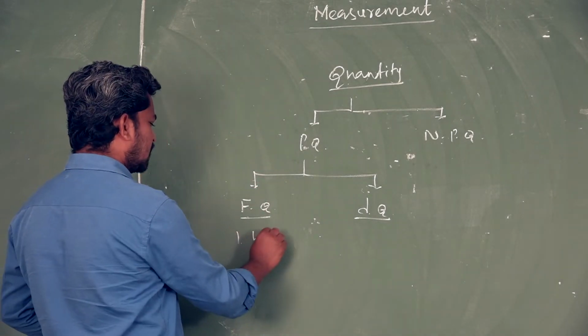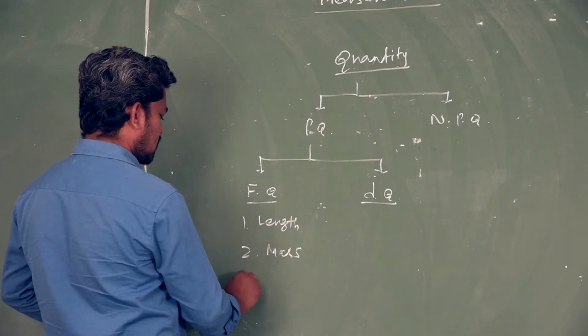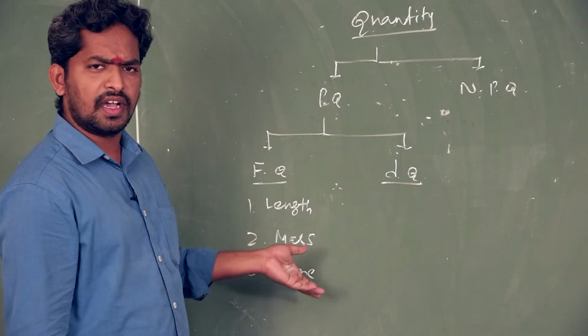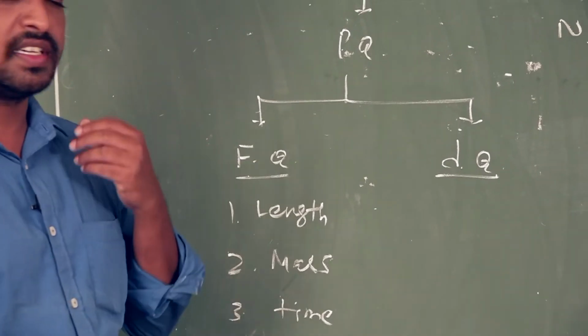Examples: length, mass, time, temperature, electric current, luminous intensity, and amount of substance are called fundamental quantities.